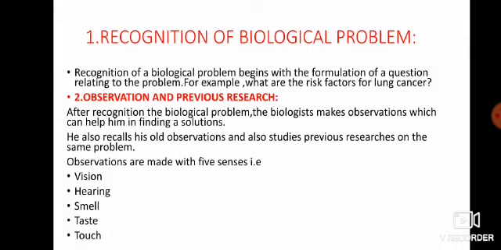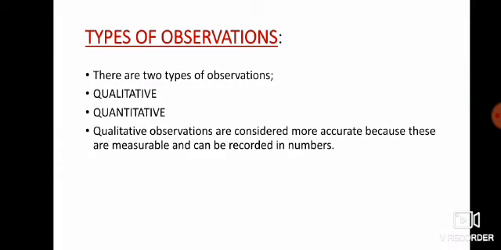First we will discuss observation and previous research. After recognition of the biological problem, the biologist makes observations which can help him in finding a solution. He also recalls his old observations and studies the previous research on the same problem. And in observations, as I have told you, we use our five senses: sight, hearing, smell, taste and touch.